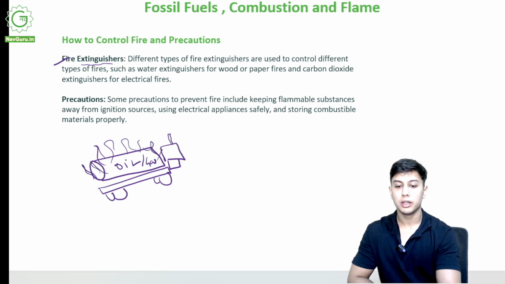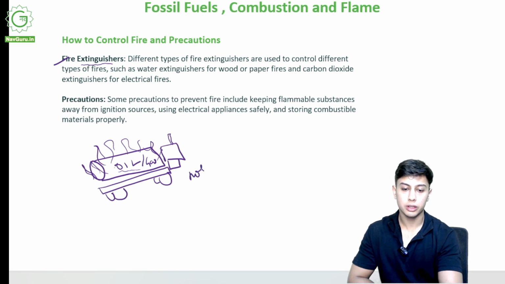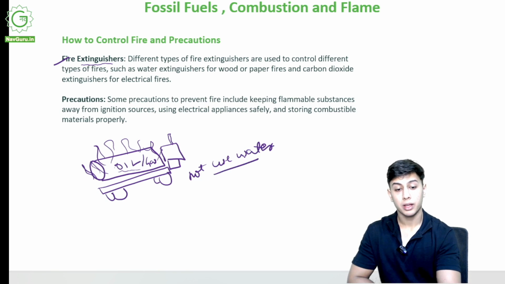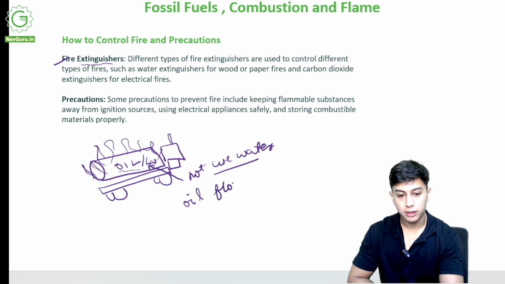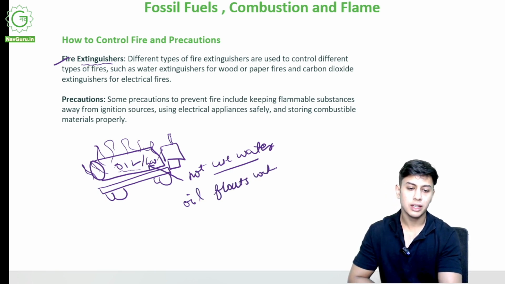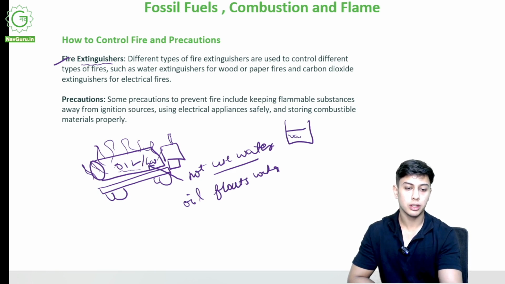Now since there is oil involved, I will not use water. Tell me why? Because as soon as I put water over here, oil floats over water. Try it yourself. Take a glass, take some water, add some oil to it, oil will be over here, it will not mix with it.